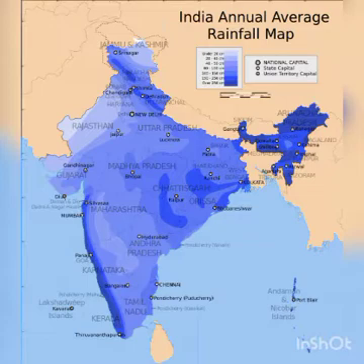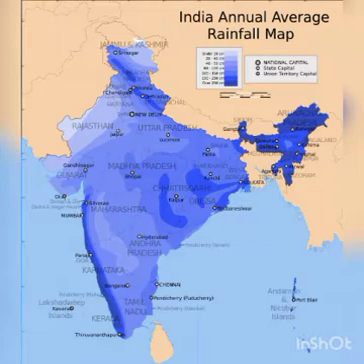In the previous class we learned about types of soil in India. Different types of soils are found in different regions of India. First of all, we see alluvial soil. What is the characteristic of alluvial soil? It is very fertile and rich in humus.